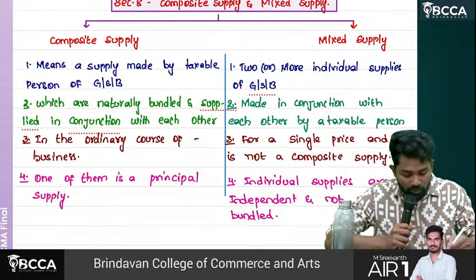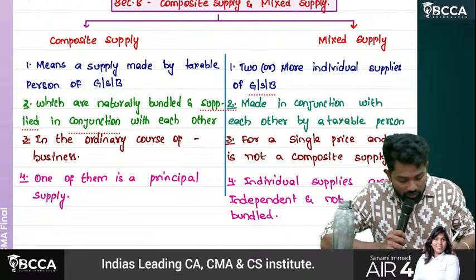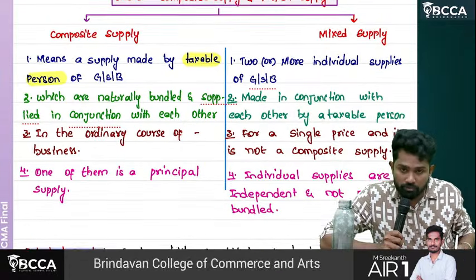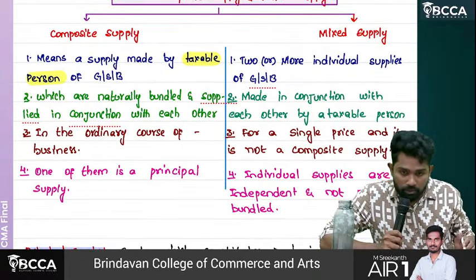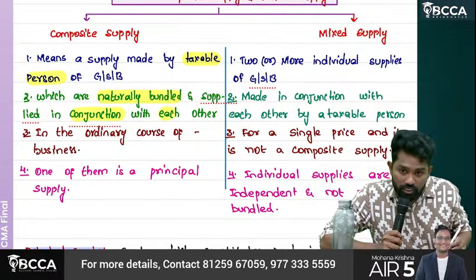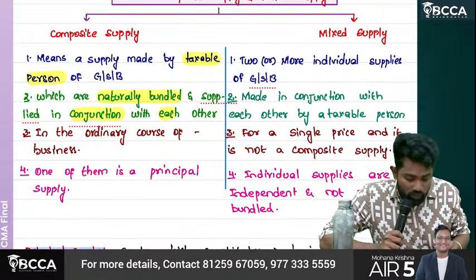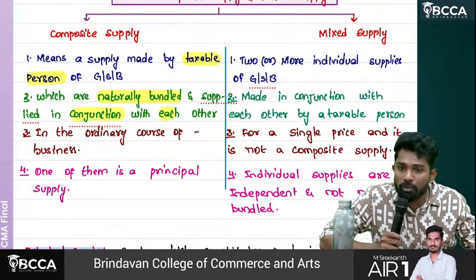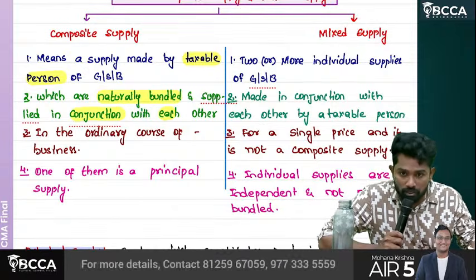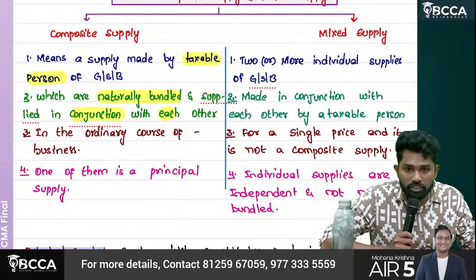So see, what are the keywords here? Made by a taxable person of goods, services or both, which are naturally bundled and in conjunction with each other in the ordinary course of business, and one among them is a principal supply. Then it is called as what? Composite supply.